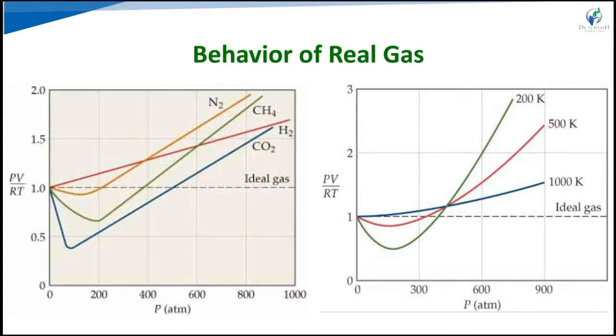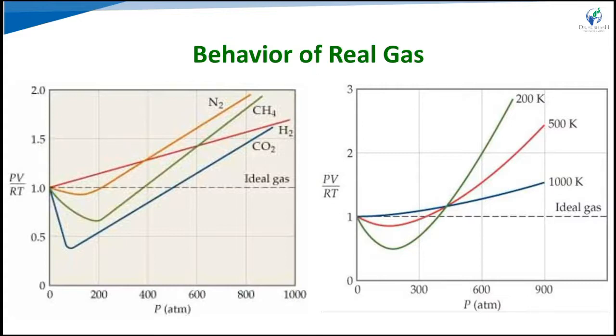Here we plot the graph of compressibility factor, PV/RT, versus P for nitrogen gas at different temperatures. We have to see that the deviation from ideal gas behavior becomes less and less with increasing temperature.